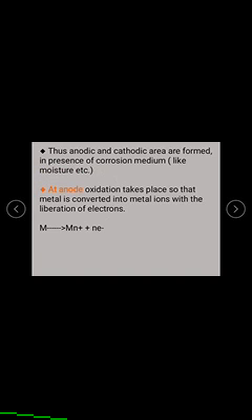The anodic and cathodic areas are formed in the presence of a corrosion medium like moisture, etc. At the anode, the oxidation reaction takes place so that the metal is converted into metal ions with the liberation of electrons, like this: M gives Mⁿ⁺ plus n electrons.